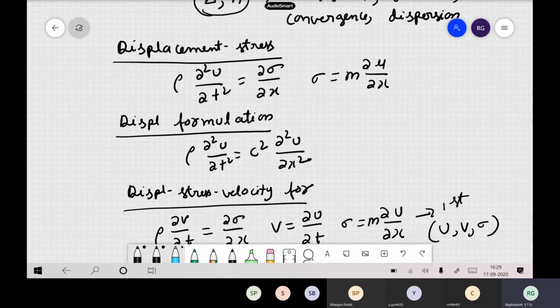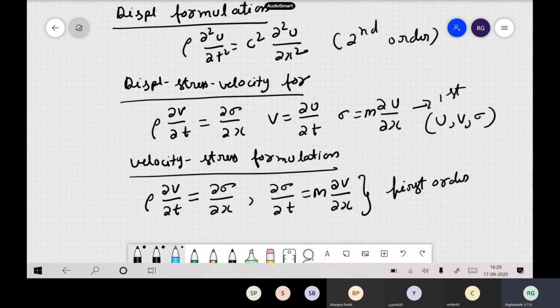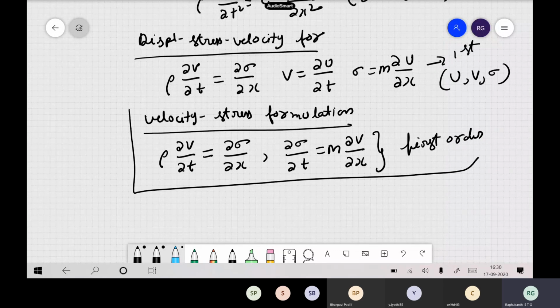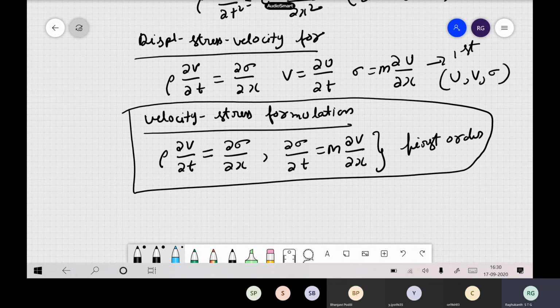Now here the displacement formulation is fine, but all of them are second order, in space and even in time also. So higher order derivatives come. Now here you are having a second order in terms of displacement in time, then a first order with the sigma itself. So which is the best? The best one is the velocity stress formulation, because everything is first order, and it is very easy to solve in a finite difference framework. So you have to remember this.